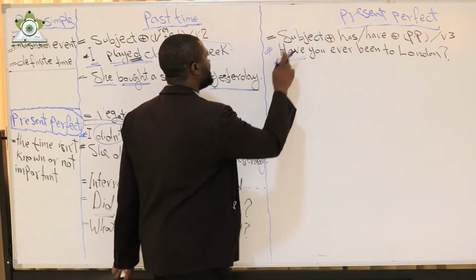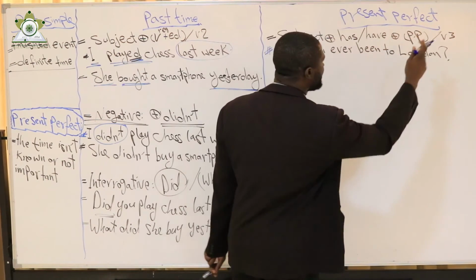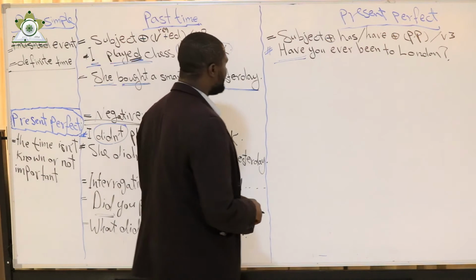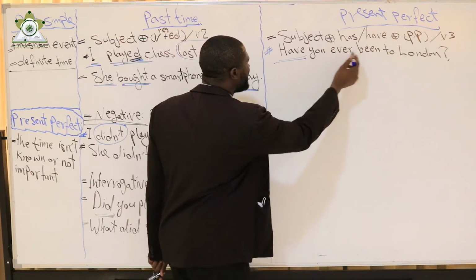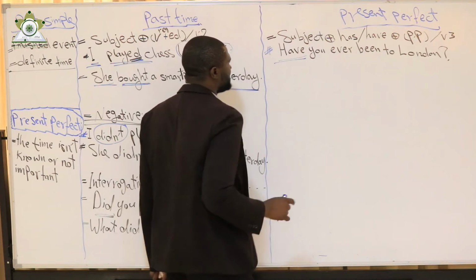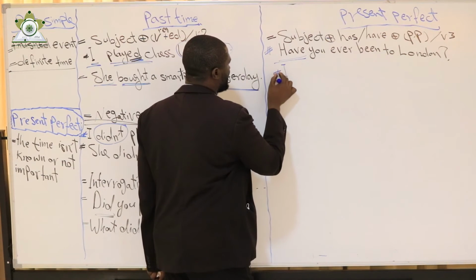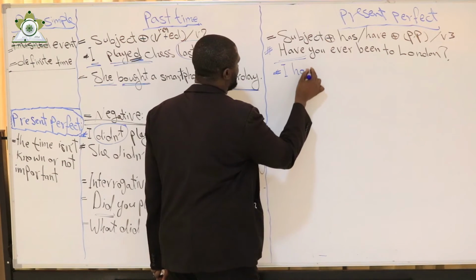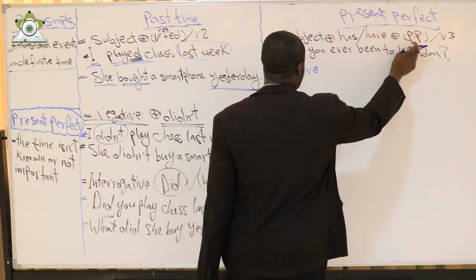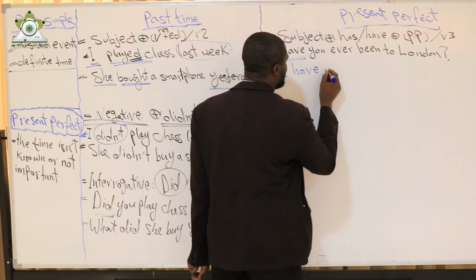As we can see here, our rule is subject plus has or have plus past participle, or the third form of the verb, verb 3. So have you ever been to London? The answer is going to apply this rule. For example, I say, I have never been to London.